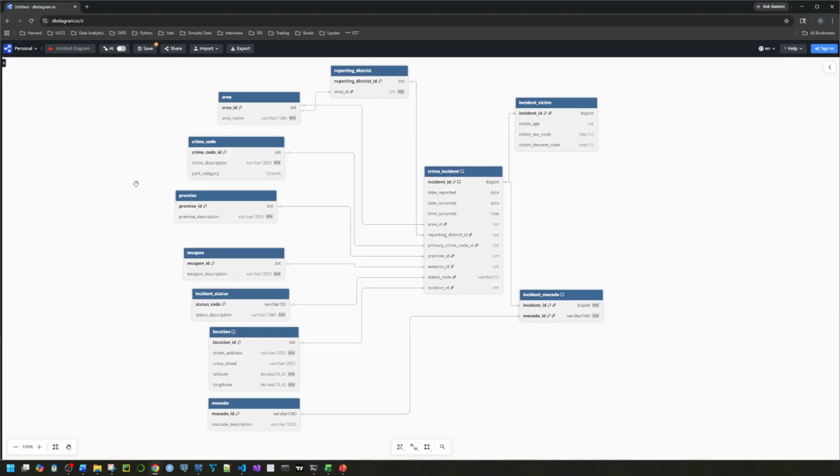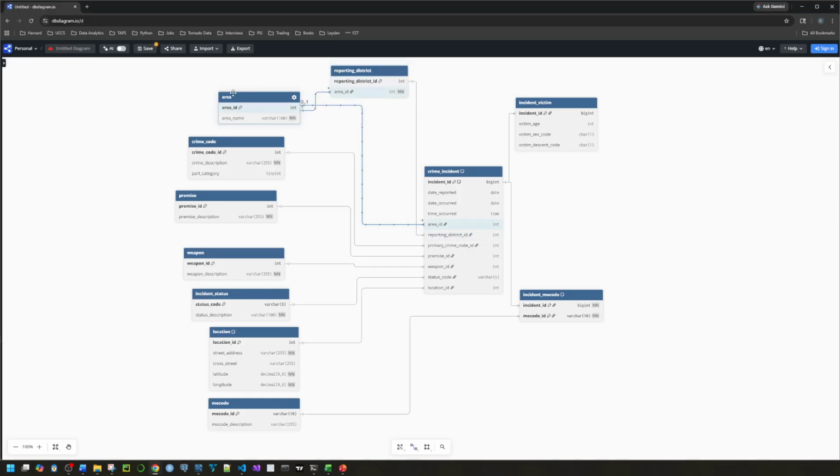Regarding location and area, so area references a geographic region, like a neighborhood perhaps, whereas reporting district is more specific to the LAPD and their purposes. It's like jurisdictions and precincts.